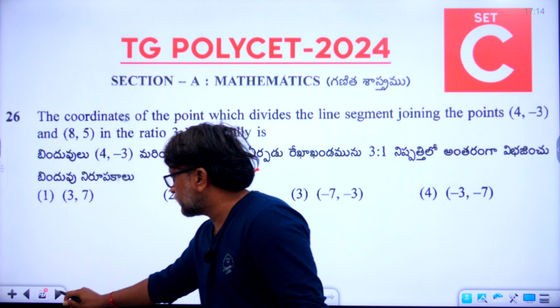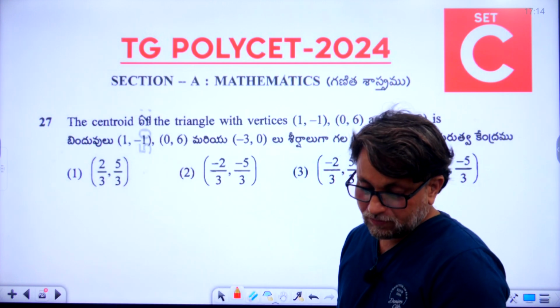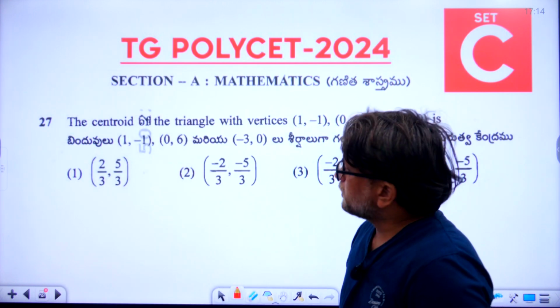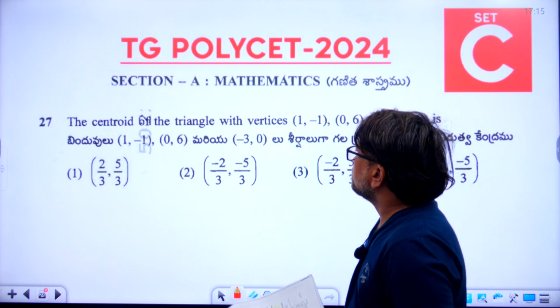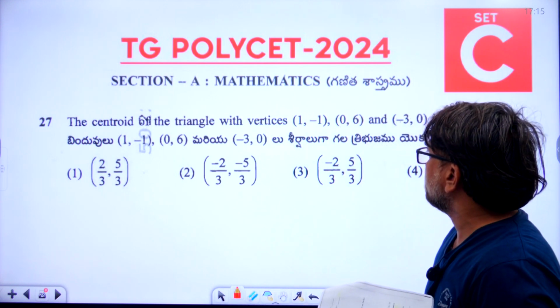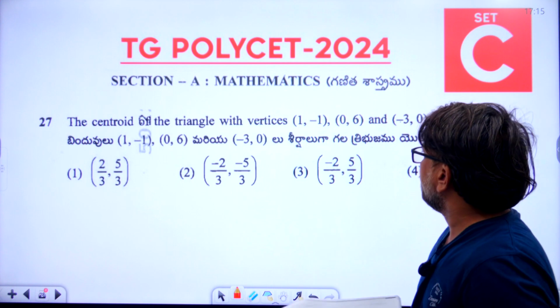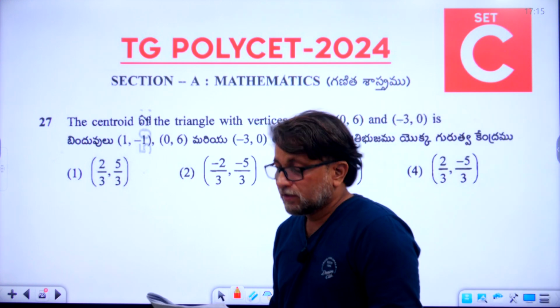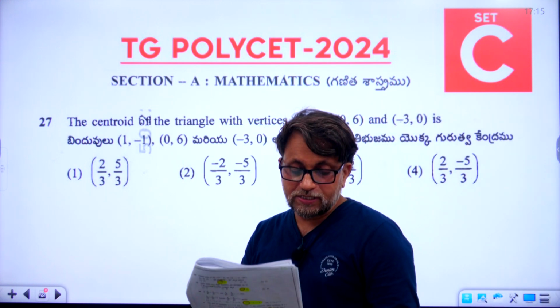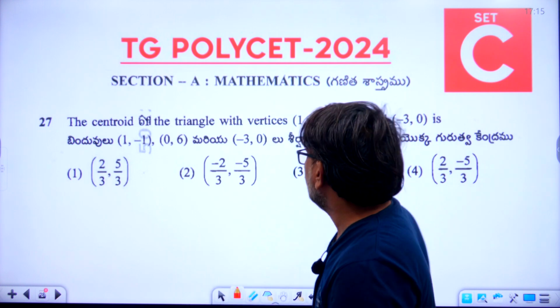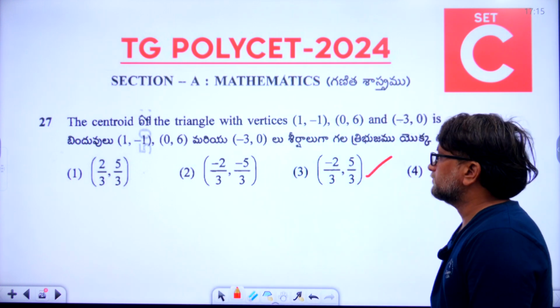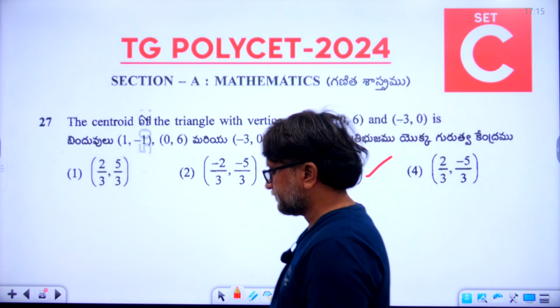Now let's go to the 27th question. The centroid of the triangle with vertices (1, -1), (0, 6) and (-3, 0) is. 27th question, the answer is 3, the third option. So the third option is the right answer.